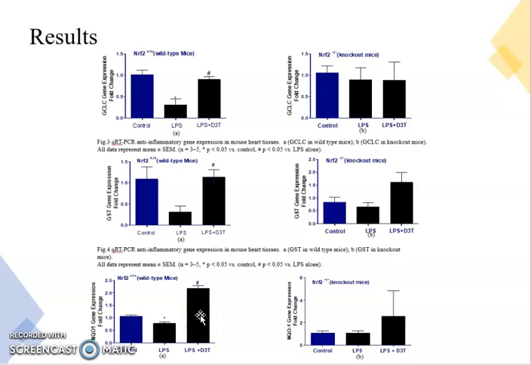Lastly, this graph A shows the amount of NQO1 anti-inflammatory gene expression in NRF2 wild-type and knockout mice. As we can see, there's a significant decrease in the gene expression of LPS treatment when compared to the control in graph A. There's also a significant increase of the gene expression when treated with LPS and D3T treatment when compared to the LPS in graph A. Now, graph B shows no significant effects.